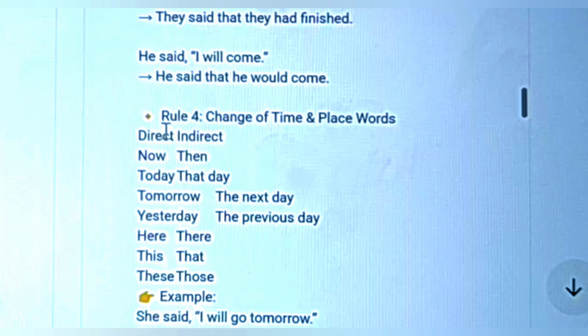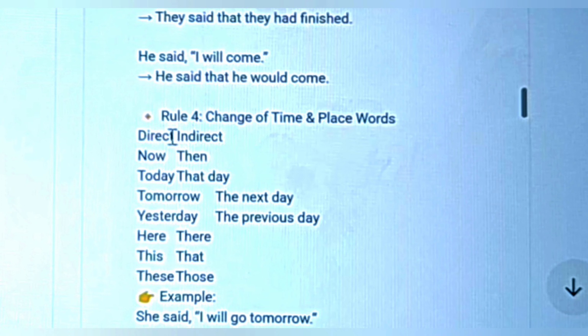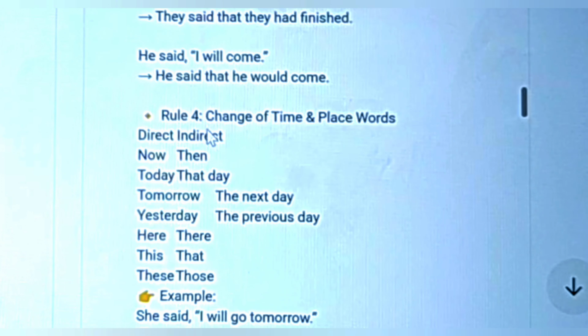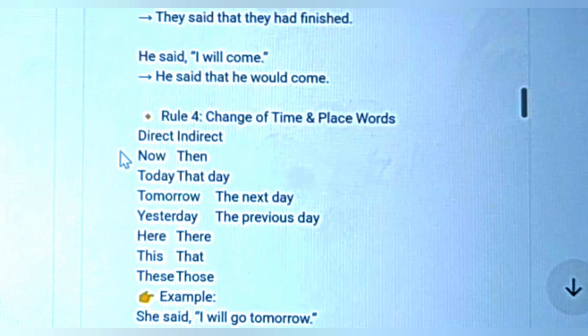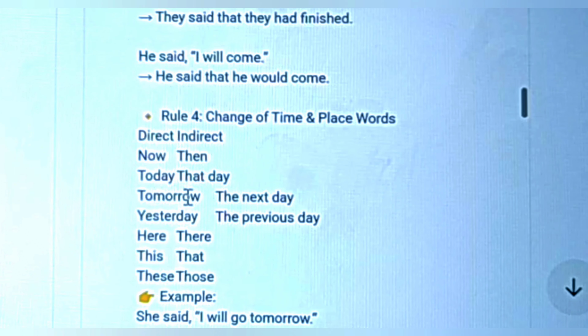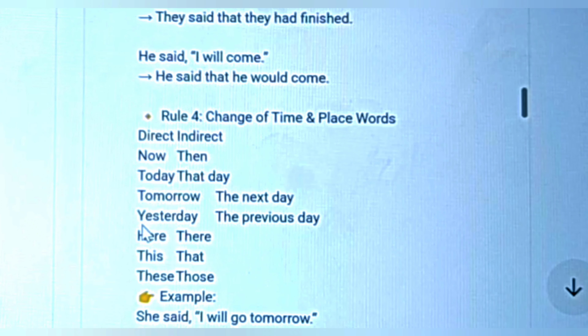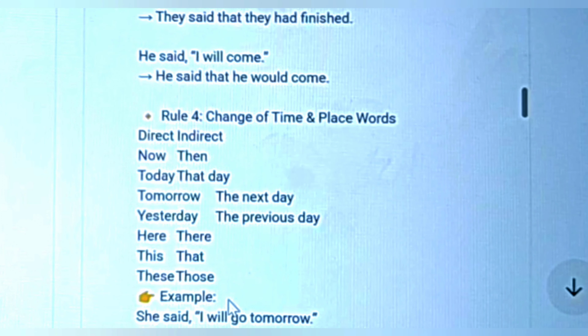And rule number four here: change of time and place words. For example, here, direct to indirect, now will change to then, today will change to that day, tomorrow will change to the next day, yesterday will change to the previous day, here will change to there, this changes to that, and these changes to those.